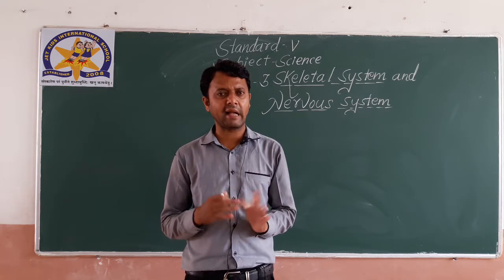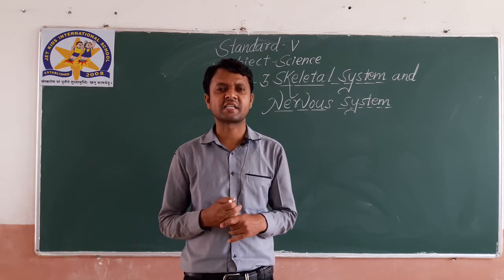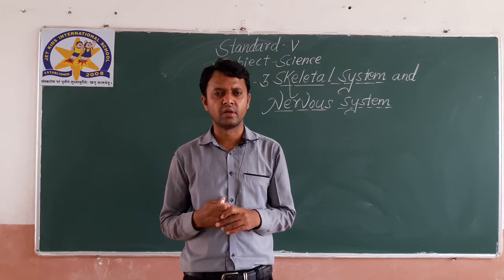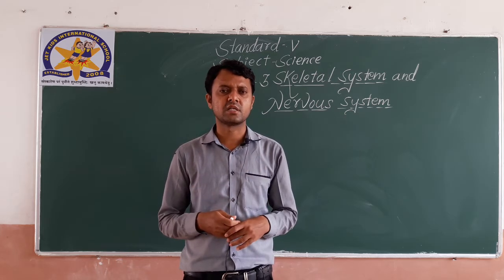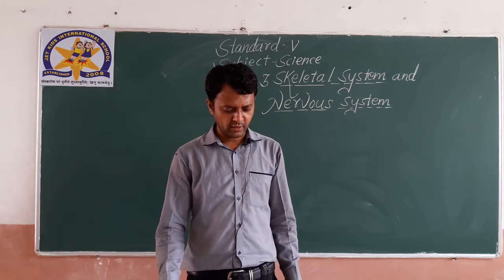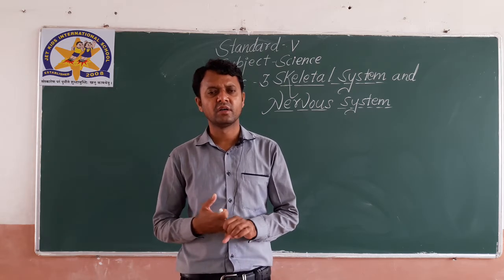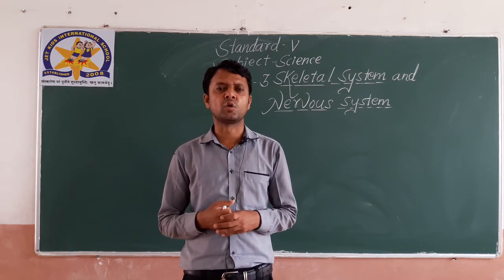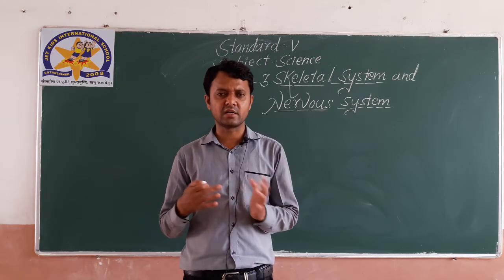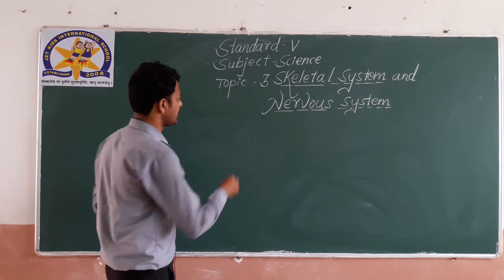All the bones in our body and cartilage form a system called the skeletal system. So whenever we discuss the skeletal system, always remember that the system belongs to bones and bones only. The skeletal system consists of bones and cartilage. Generally, there are 206 bones present in a human body. An adult person's body has 206 bones in it.